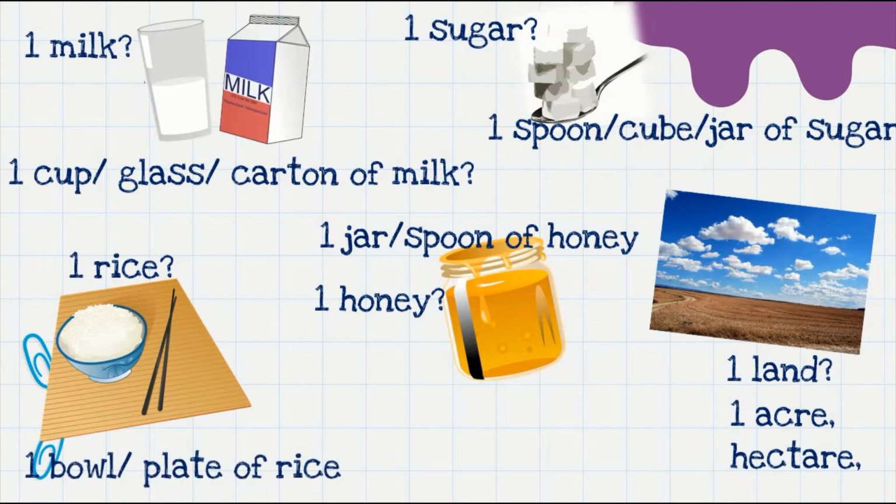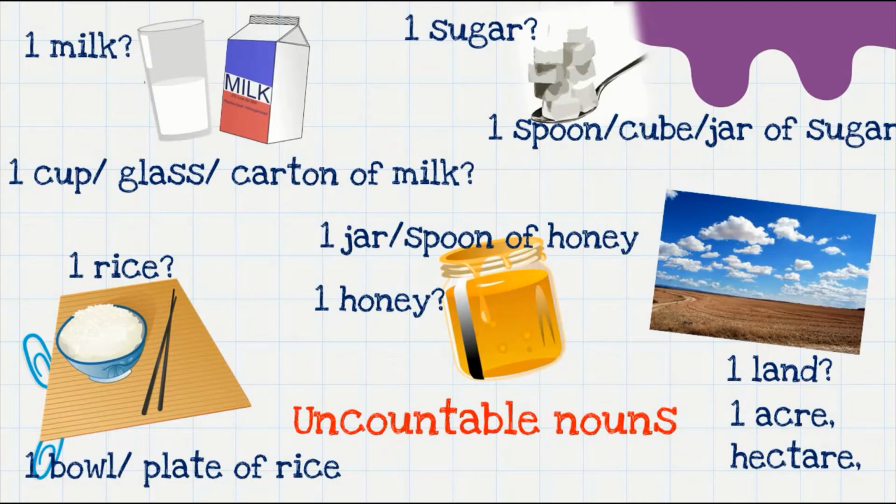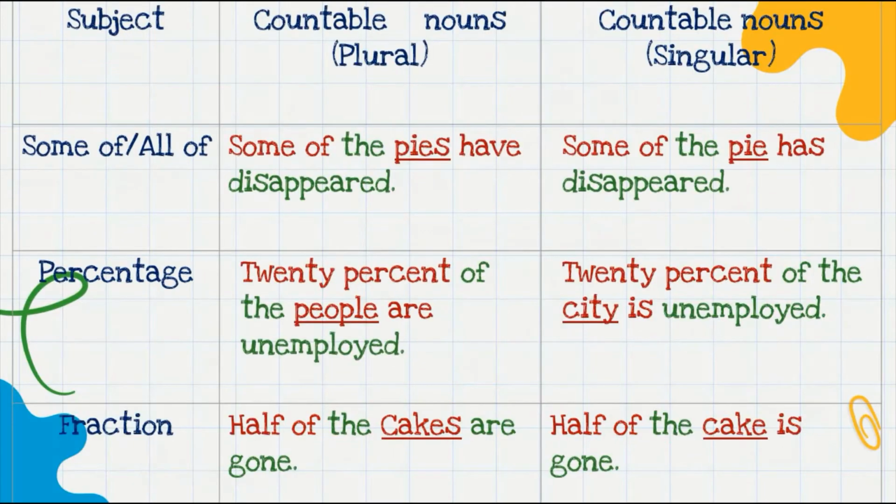Simply adding a countable noun will not do, isn't it? So such nouns that cannot be counted are called uncountable nouns. So now, armed with this knowledge, let us look at sentences which have percentages, fractions, and determiners as the subject.